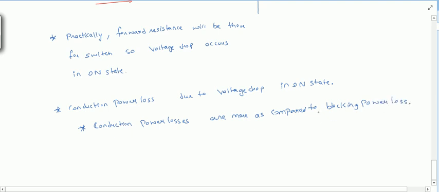And these losses, overall, are basically called switching losses. These are called switching losses because when you do switching, it goes from on to off position and off to on position. In that case there will be losses because there will be transition in currents and voltages, right? Due to this transition the values of currents and voltages change, so there will be losses in the switching of these devices, right?